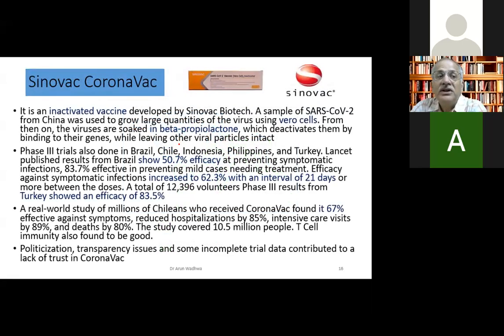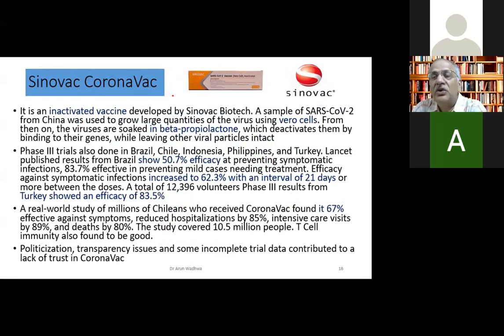Then coming to the Chinese Sinovac Coronavac vaccine, this was the last vaccine to which the WHO gave EUA. This is an inactivated vaccine like our own Covaxin. There are differences between the two, which I'll share with you just now.